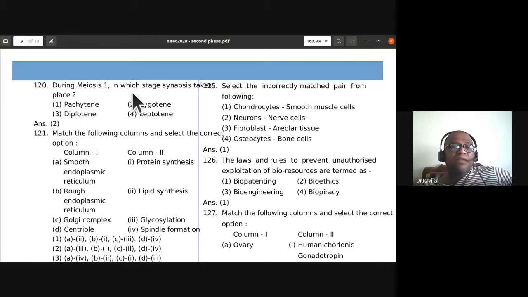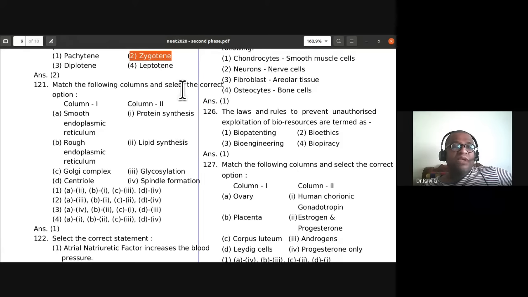During meiosis 1, in which stage does synapsis take place? It is in the zygotene stage, isn't it? So leptotene, zygotene, pachytene, diplotene, and diakinesis, these are the 5 stages. The synapsis, the pairing up of homologous chromosomes, happens during the zygotene stage.